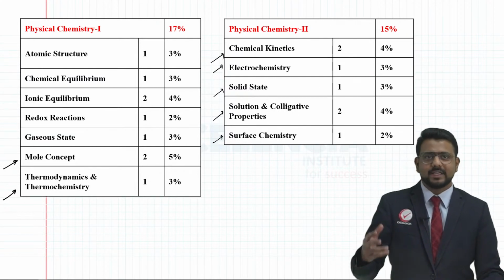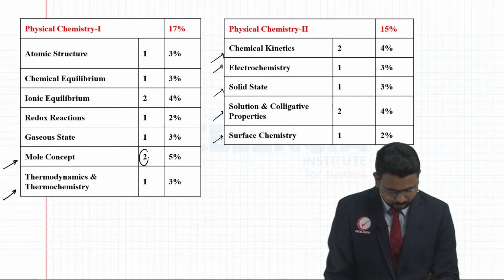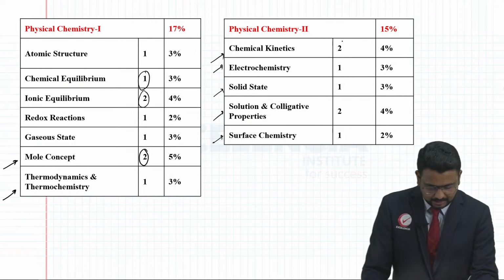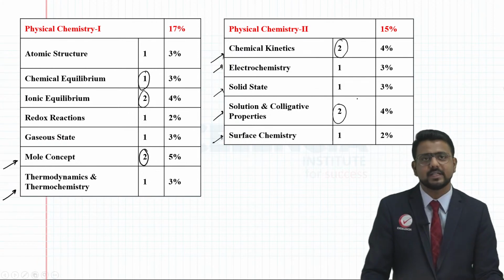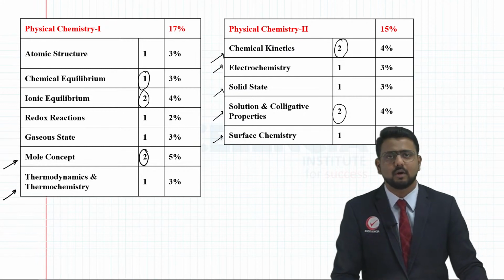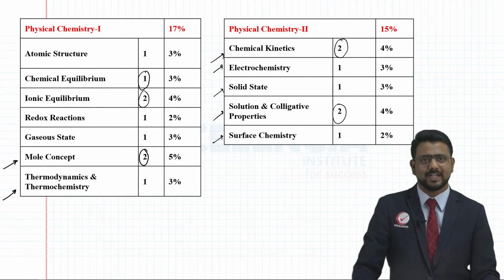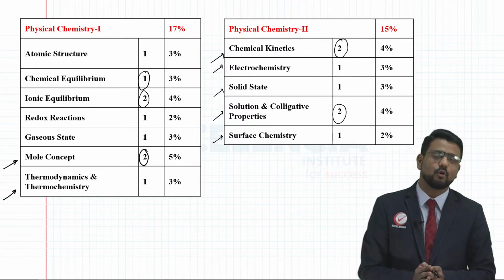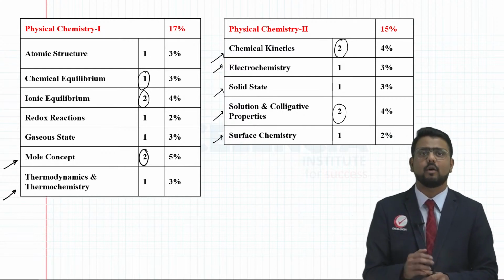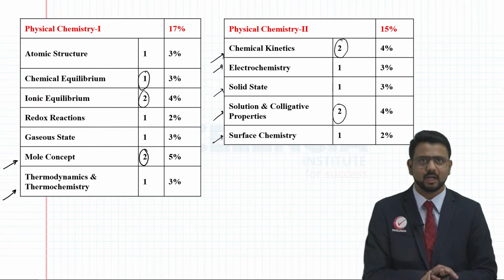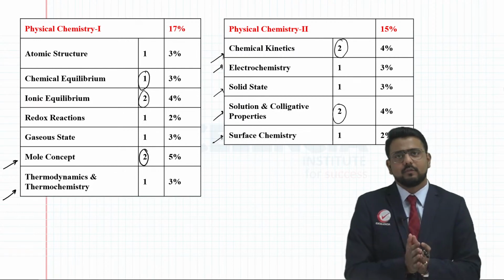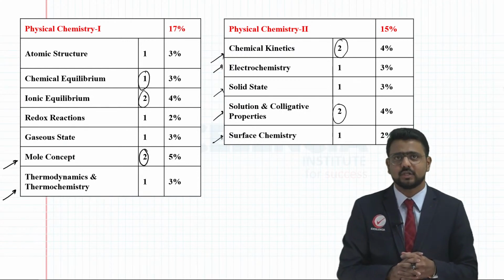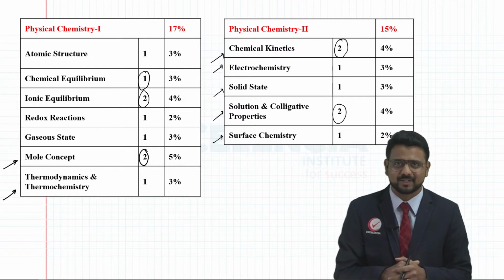So of all these chapters, if you see the mole concept, ionic equilibrium, along with chemical equilibrium, chemical kinetics, solutions, colligative properties, these are the ones which will carry a good amount of weightage for your NEET paper. Now apart from these chapters, obviously other chapters which have been listed here, they would also have at least one question from that particular concept. So as I told you, overall we are having inorganic, organic, and physical chemistry. So we will try to cover certain questions, certain concepts from some of these chapters.